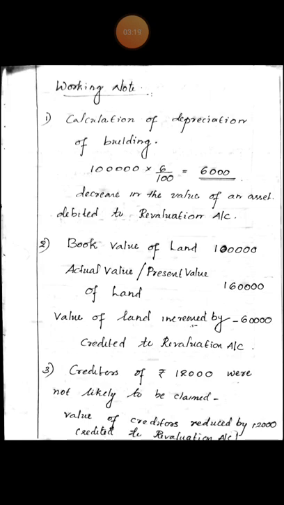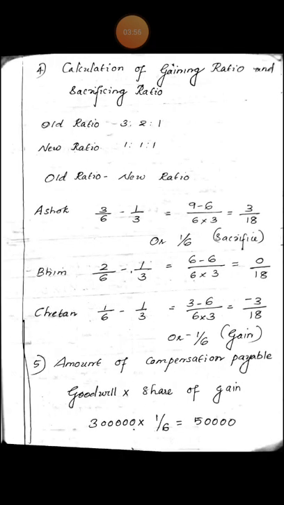Next, creditors. Total amount of creditors given in the question is 1 lakh, out of which creditors of rupees 12,000 are not likely to be claimed. That means value of creditors reduced by 12,000. It is credited to revaluation account. What is the rule of revaluation account? Increase in asset and decrease in liability are credited, and decrease in asset and increase in liability is debited to revaluation account.